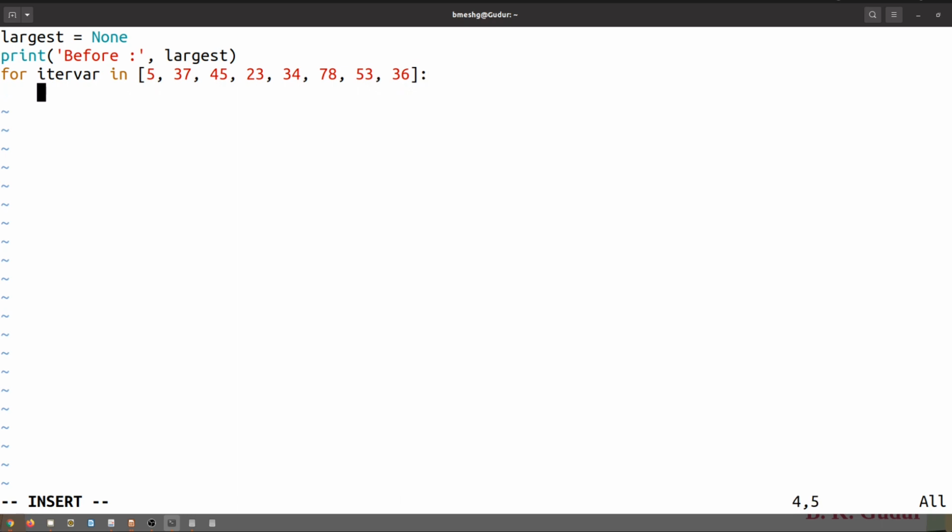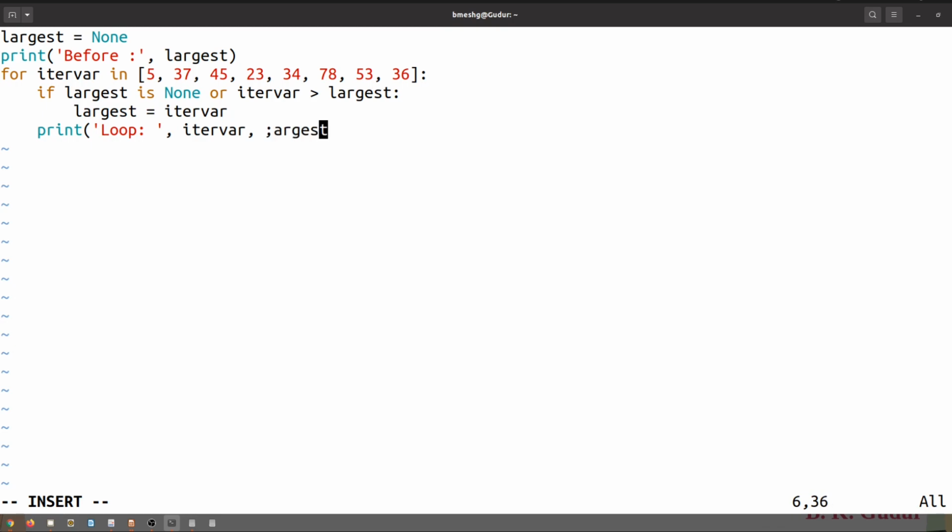And now here we are going to check if largest is None, or iter_var is greater than largest, then largest is equal to iter_var. Later, dear students, we are going to print iter_var and largest both: iter_var, comma, largest. Once the loop terminates, we'll print the largest element in the list, largest. And let me save this